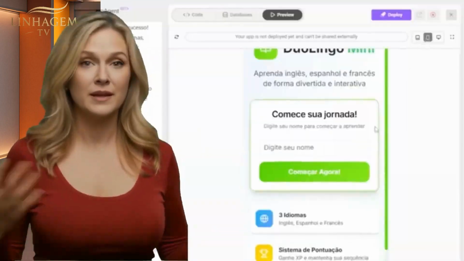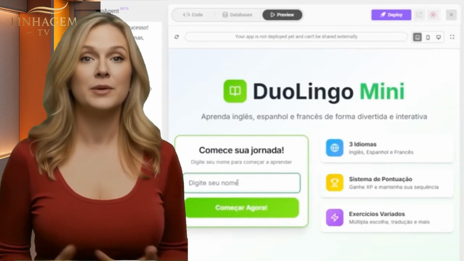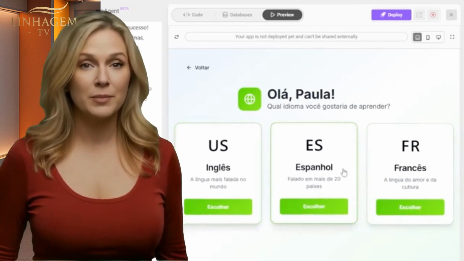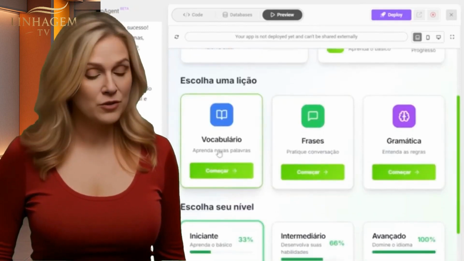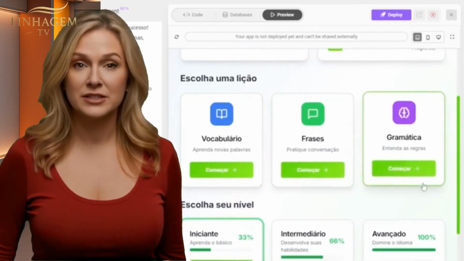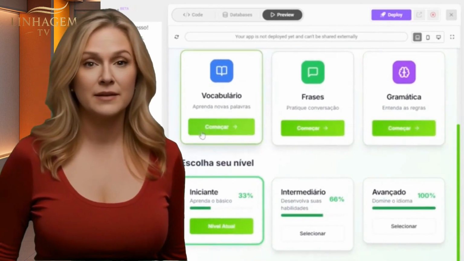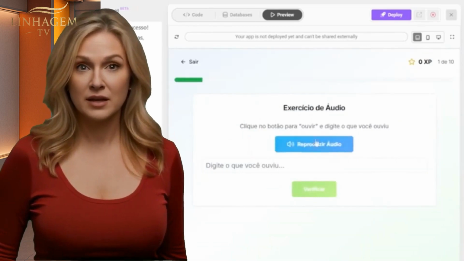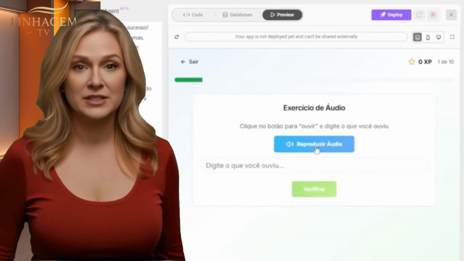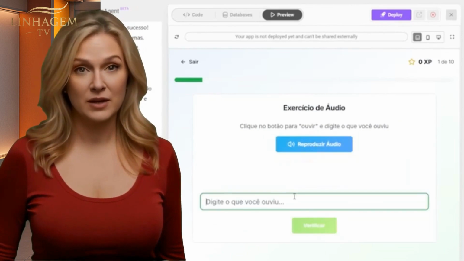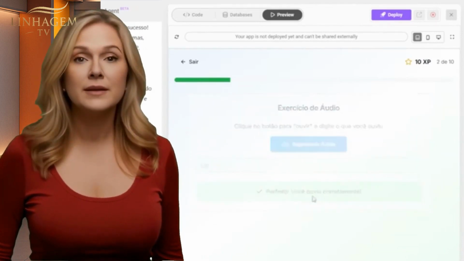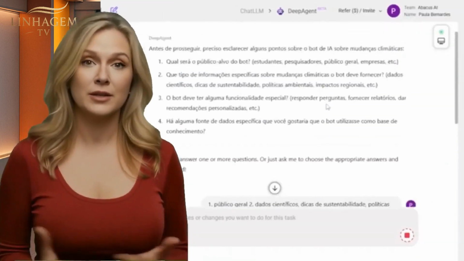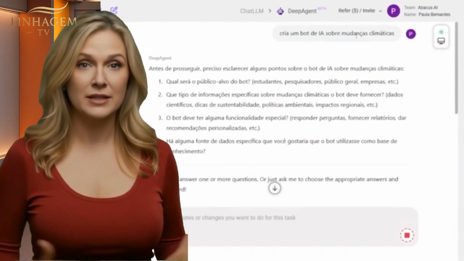On the phone, it looks like this. You type your name. Start now. You choose the language you want, a bit of Spanish. You choose how to start, vocabulary, phrases, grammar. Beginner level. Basic. Here you choose vocabulary. Learn new words. Audio exercise. Look, you play the audio here and type what you heard. Check. Perfect. You heard it correctly. And it goes on like this.